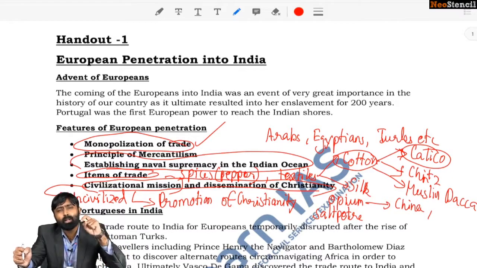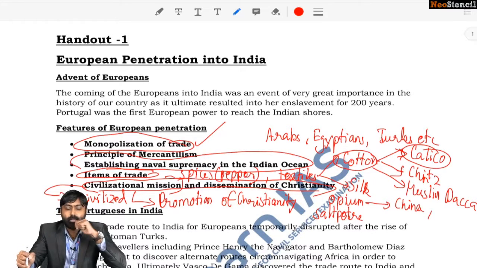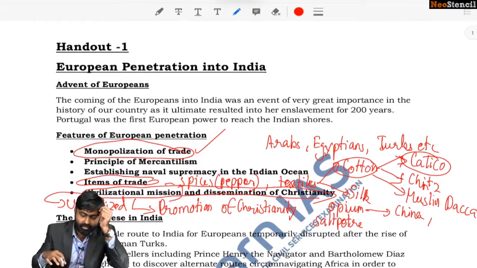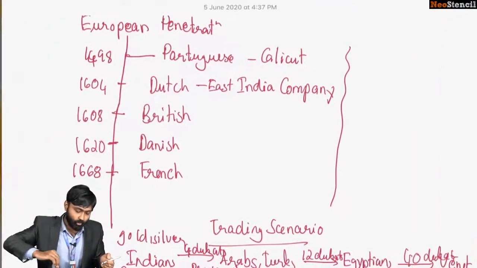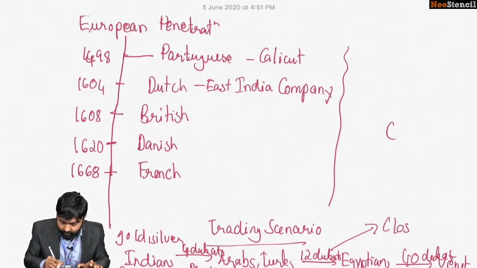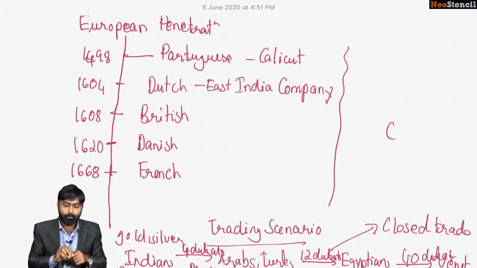But the Europeans were the ones to actually introduce this. That is why you could say that the Europeans modified the Asian trade scenario and introduced closed trade. Okay, so that is something that is very important. It was the Europeans who introduced closed trade. Now I hope you've understood that part.